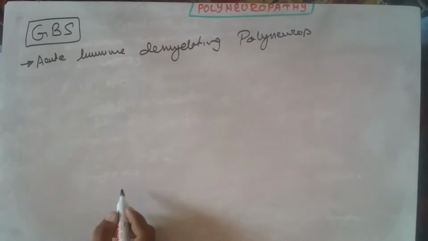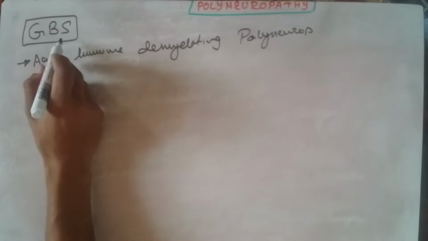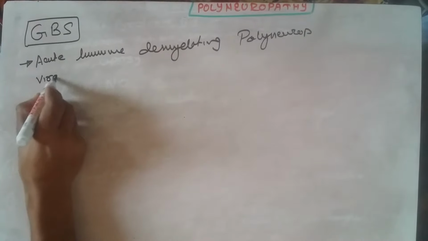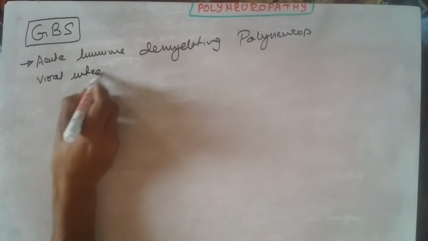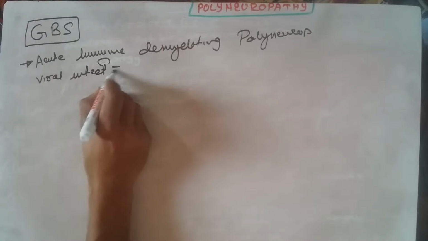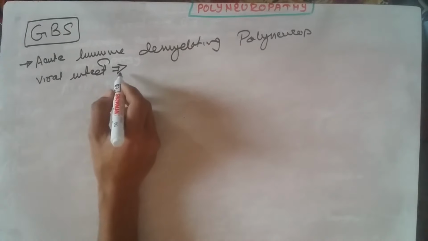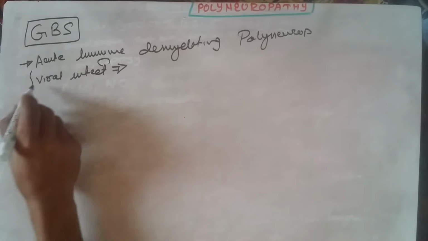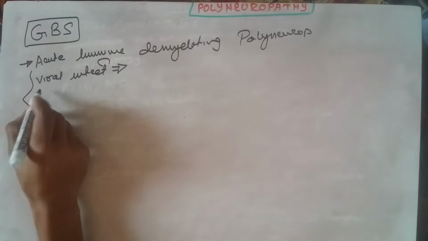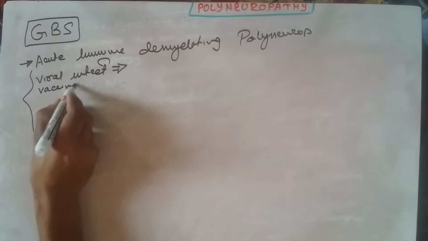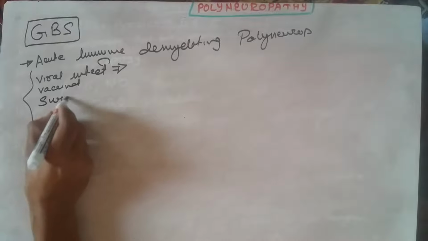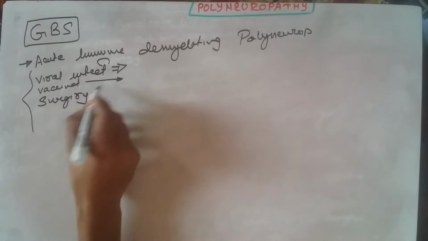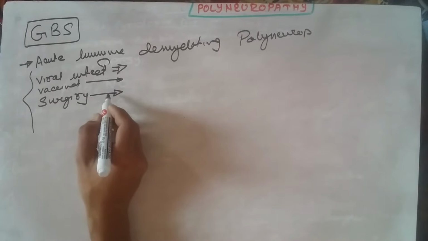Usually Guillain-Barré syndrome is associated with a preceding viral infection. Guillain-Barré manifestation is seen after a viral infection. And what could be that virus? Not only a virus, it can also be post vaccination or some sort of surgery. So these were the conditions after which Guillain-Barré is manifested.